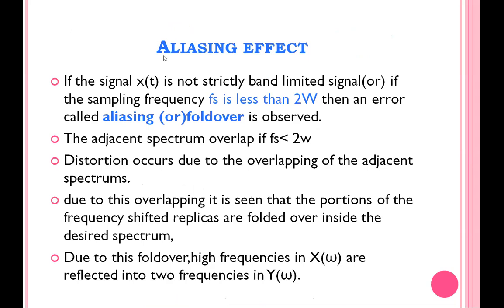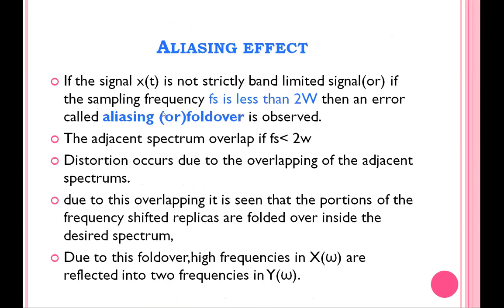The next one, aliasing. So what is meant by aliasing? As I already told, if the signal x(t) is not a band-limited signal, or the sampling frequency fs is less than 2w, we may get an error. It is called an aliasing error. The other name for aliasing error is fold over.